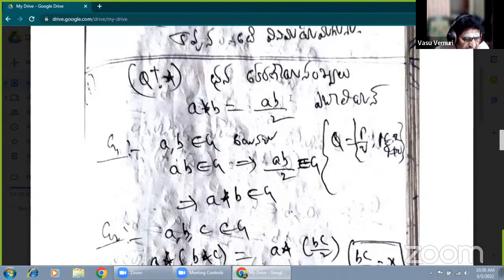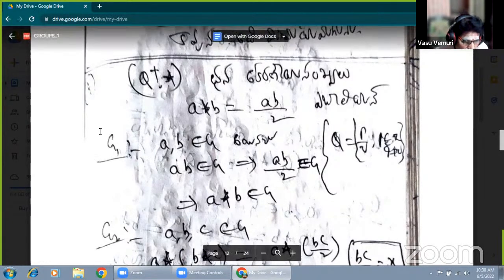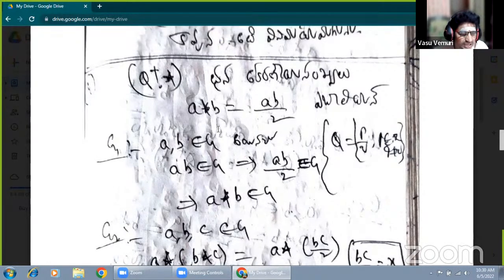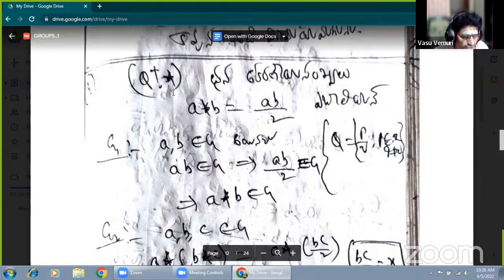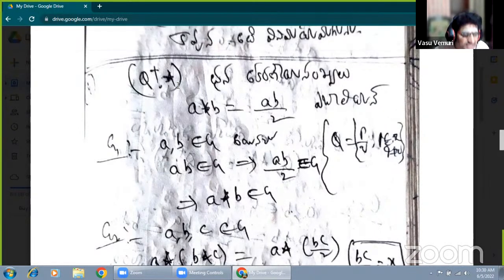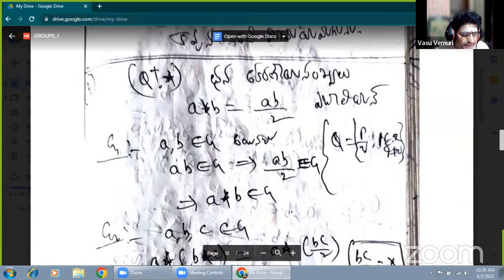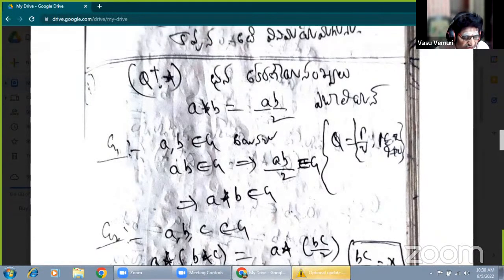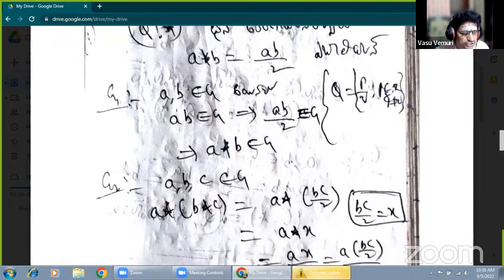First of all, you have to write the given data: the given set G is the set of all positive rational numbers under star, the binary operation. That operation is defined here. A comma B belongs to G, AB belongs to G. First of all, note this down.